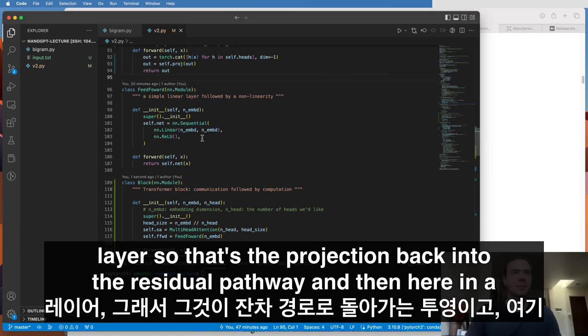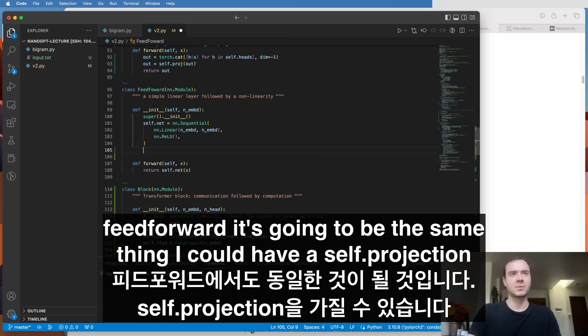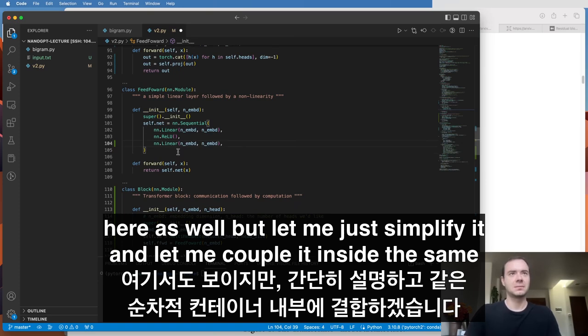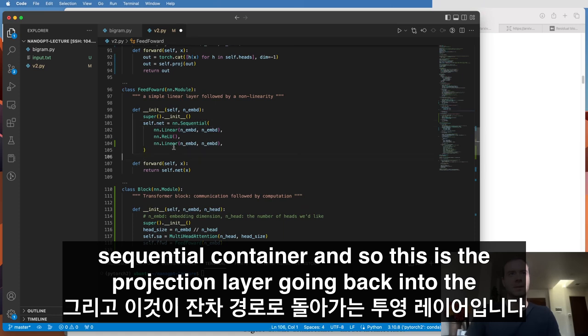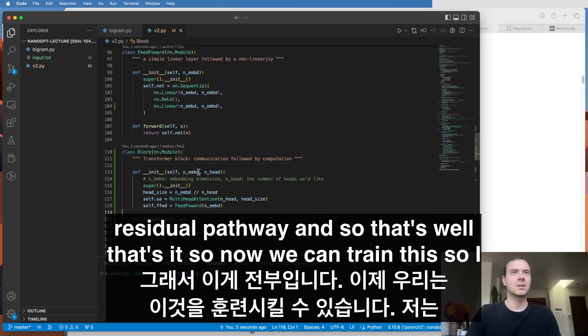And then here in the feedforward, it's going to be the same thing. I could have a self.projection here as well, but let me just simplify it and couple it inside the same sequential container. And so this is the projection layer going back into the residual pathway. And so that's it. So now we can train this.